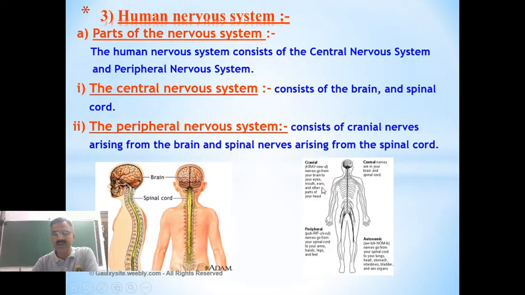We call those nerves which are arising out of the brain cranial nerves. What do you call them? Cranial nerves. So this is about the different parts of the nervous system: CNS, central nervous system, and PNS, that is peripheral nervous system.